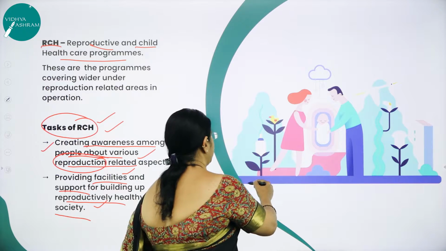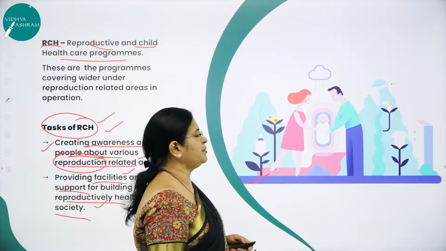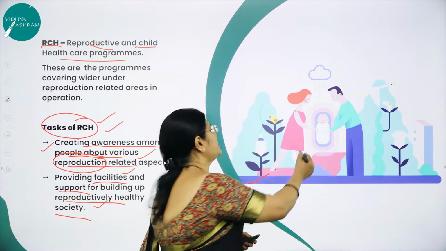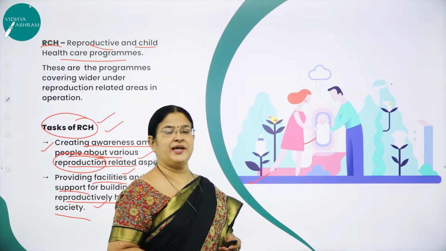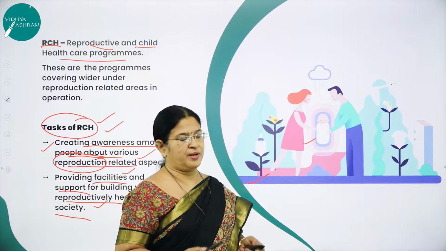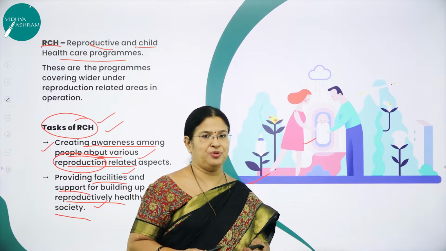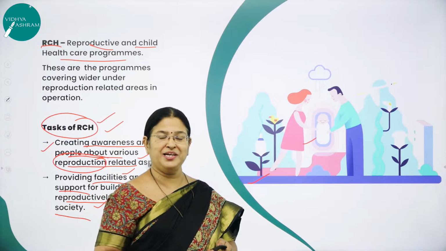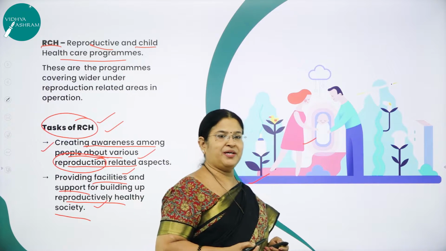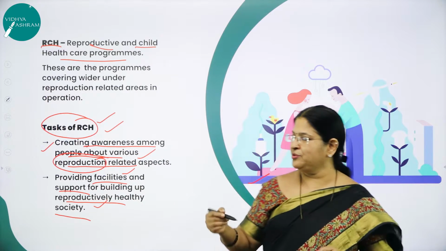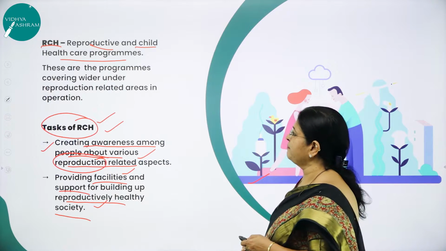You can see in the picture, right? You can see how the parents are quite happy with a single child. That is the aim of the family planning program: the smaller the family, the better the life will be. Like "hum do, hamare do" or "hum do, hamare ek" is the slogan implemented by the family planning program, which I am going to discuss in the next slide.